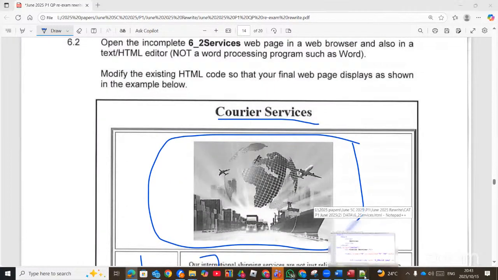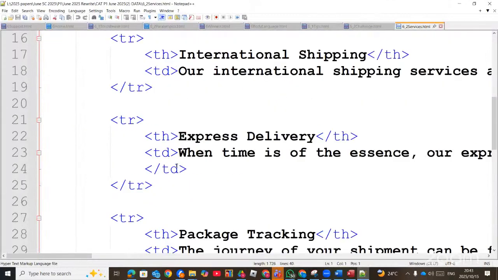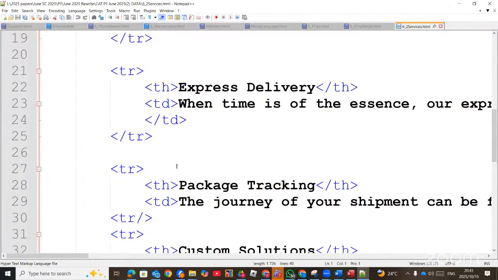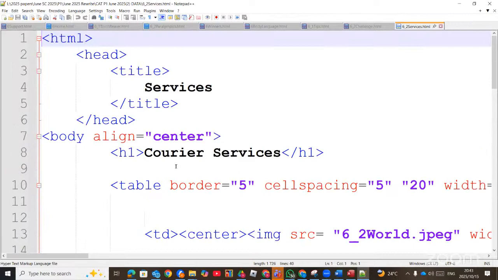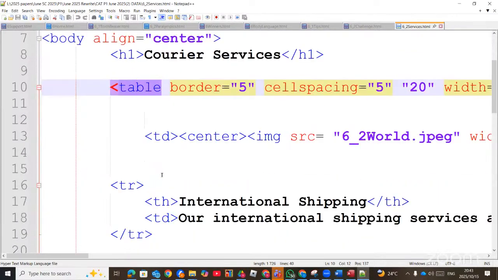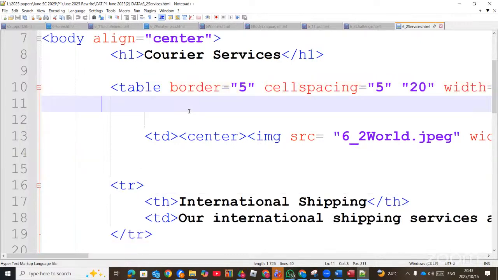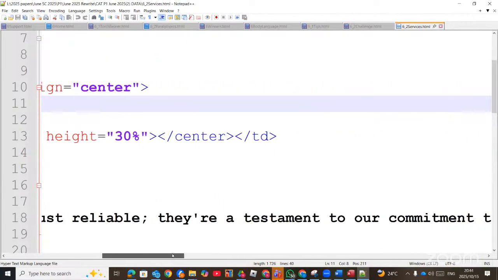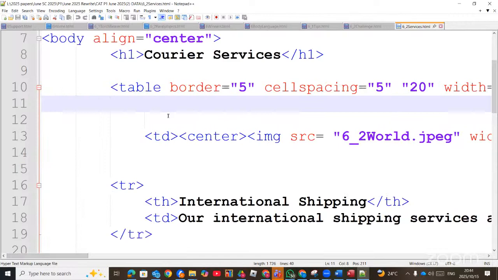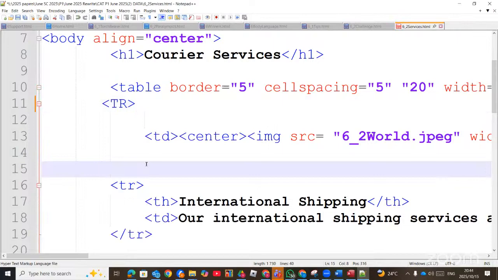So we go to where the image is. Let's check where that image is. This is the table. In the first row, the table row, this is the 1 row. Where the image is, they did not put the row. TR was not there. You see, there's no TR. So we have to create our TR. And then we close the TR also.